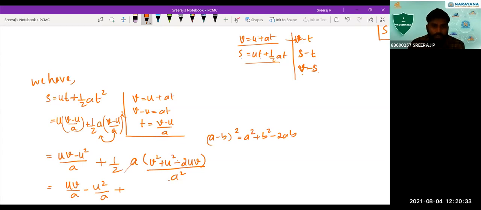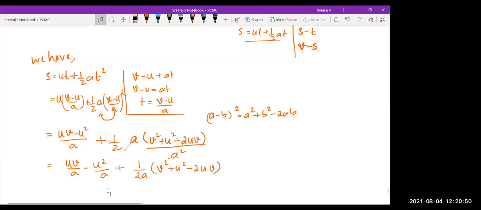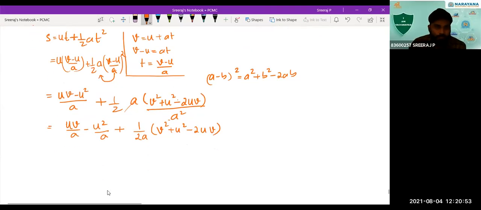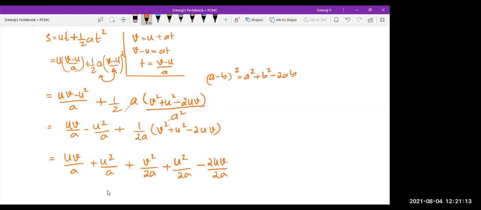So A and this will get cancelled. The A square will get cancelled off. You'll be getting 1 by 2A into V square plus U square minus 2UV. Can I write it this way? Yes, sir. So let's simplify this. This will be equal to UV by A plus U square by A plus V square by 2A, plus U square by 2A minus 2UV by 2A, correct? I give 1 by 2A for all of this.